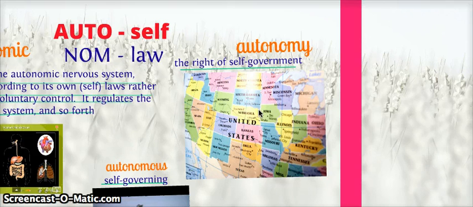But, oh, and the last word in this section is autonomy. So, autonomy, self and law, is a noun, and it means the right of self-government. Okay? Many small nations are struggling for autonomy. The reason that I put a map of our United States here is because we have an interesting setup here in the United States, where in many ways our states are autonomous, and so they have autonomy. They have the right of self-government. See how that worked? I said they are autonomous, so they have autonomy.